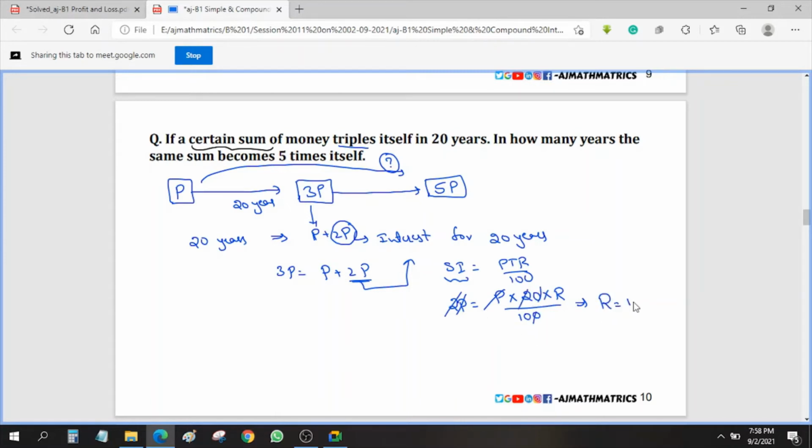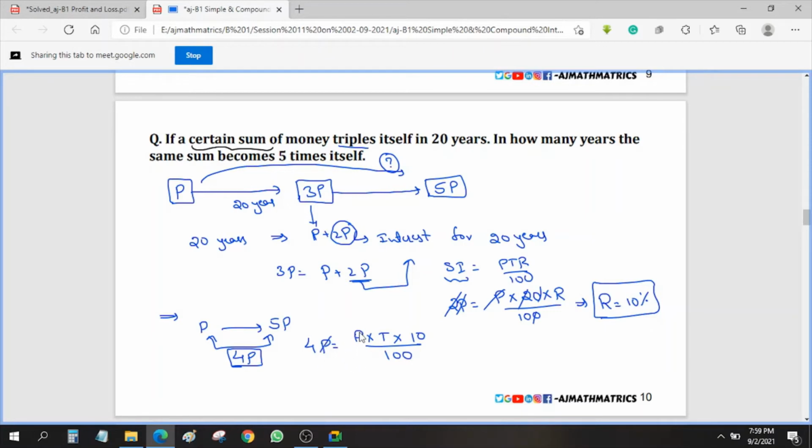So R is equal to 10 percentage, which means with a rate of interest of 10 percentage, the principal will become 3 times. Now, according to the question, we need to find out 5 times. So P should become 5P, which means the interest to be added will be 4P. So 4P is the simple interest. 4P is equal to principal P into T, which we are going to find out, into rate of interest 10 by 100.